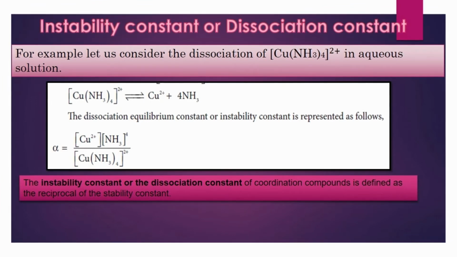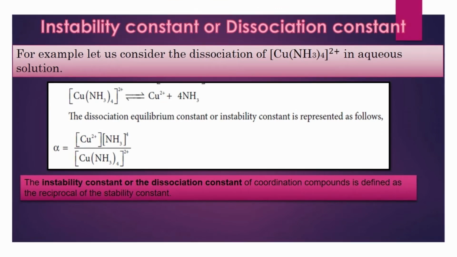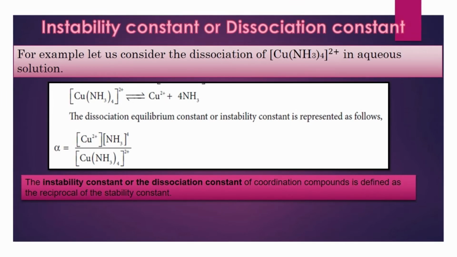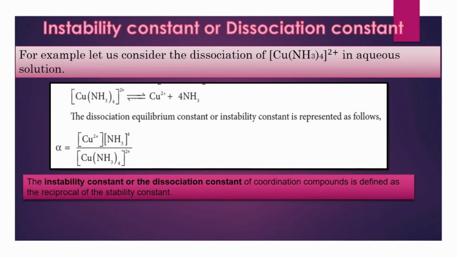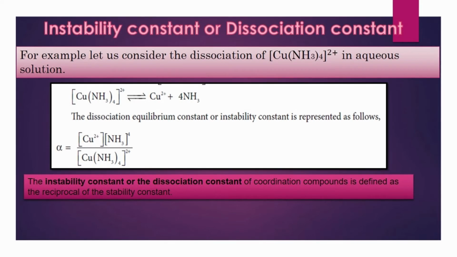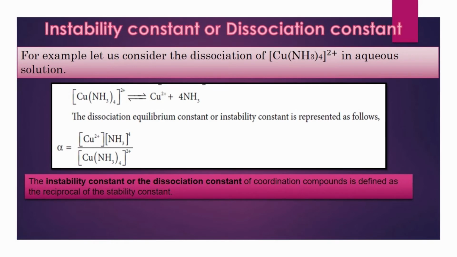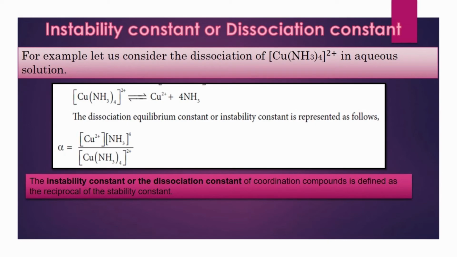The dissociation constant or instability constant alpha will be equal to the concentration of the Cu2+ ions times the concentration of ammonia molecules raised to the power of 4, divided by the concentration of the complex [Cu(NH3)4]2+. We can say the dissociation constant alpha will be the reciprocal of the stability constant.